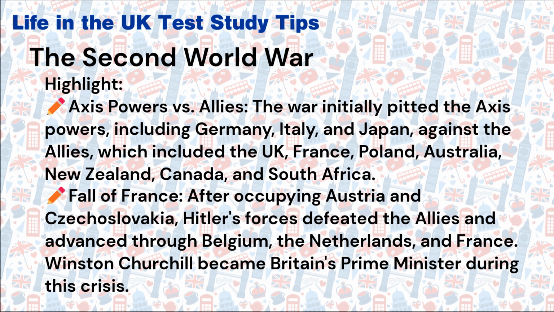Axis powers versus Allies. The war initially pitted the Axis powers, including Germany, Italy, and Japan, against the Allies, which included the UK, France, Poland, Australia, New Zealand, Canada, and South Africa.